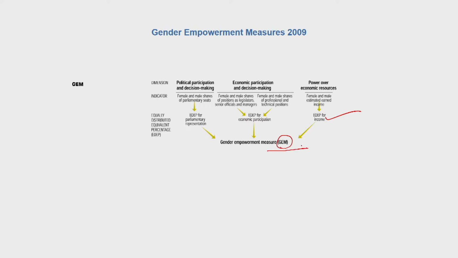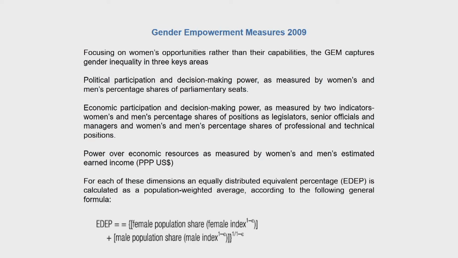So, we are trying to see what is the level of empowerment that has been received by females vis-a-vis the males. In this case, we simply add up all of these EDEP to come up with a gender empowerment measure, unlike in the case of indices in the previous cases. So, these are some of the things that I have just discussed.